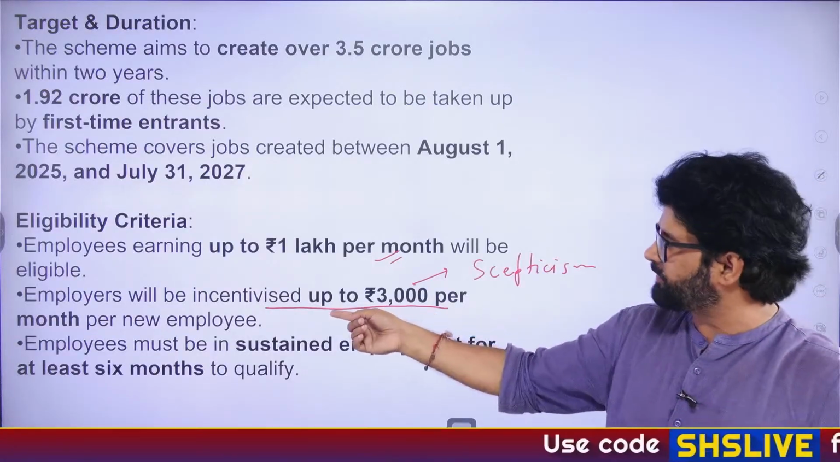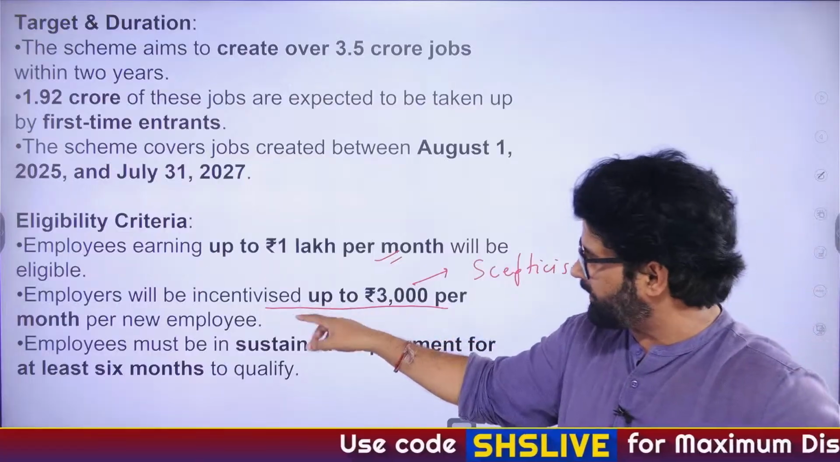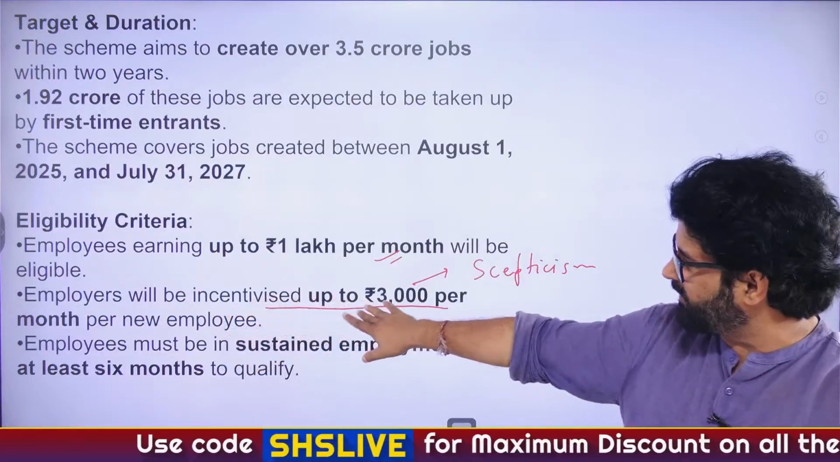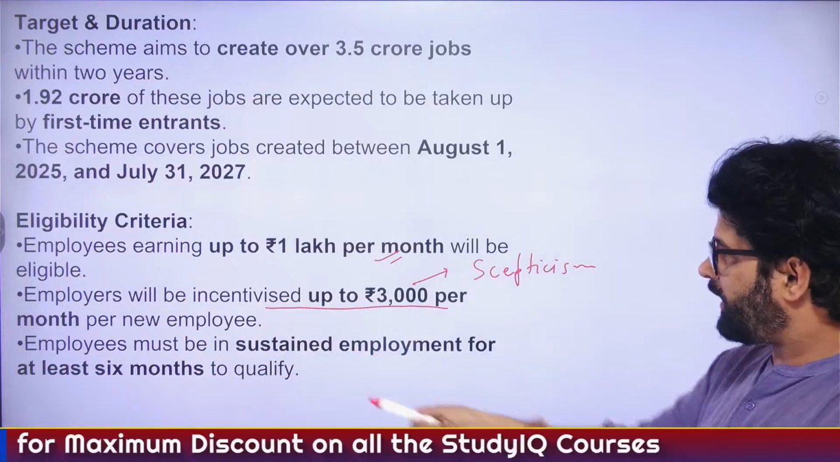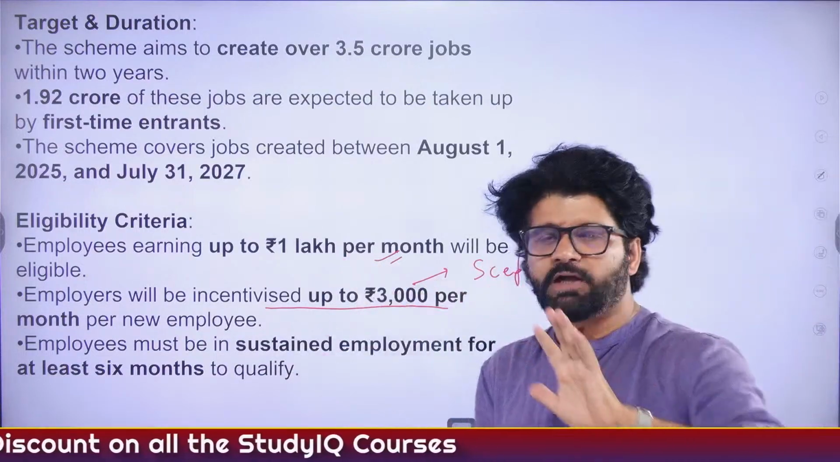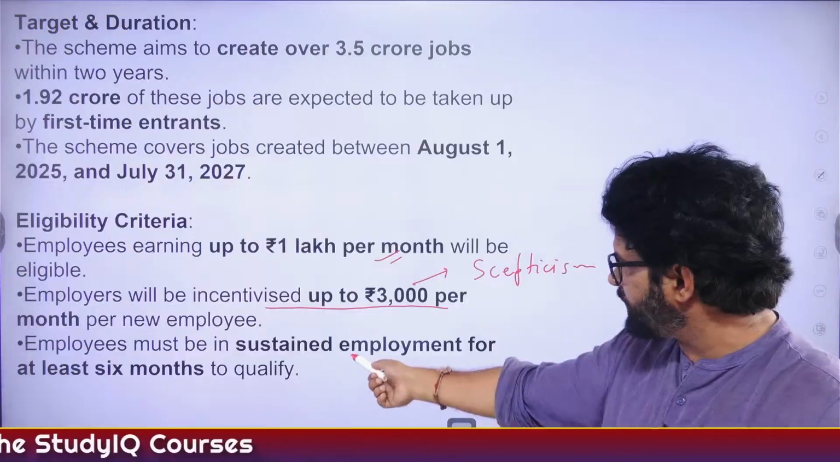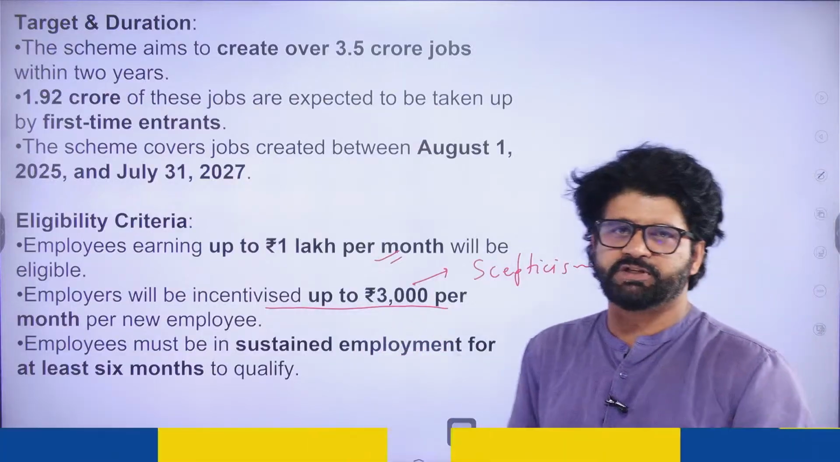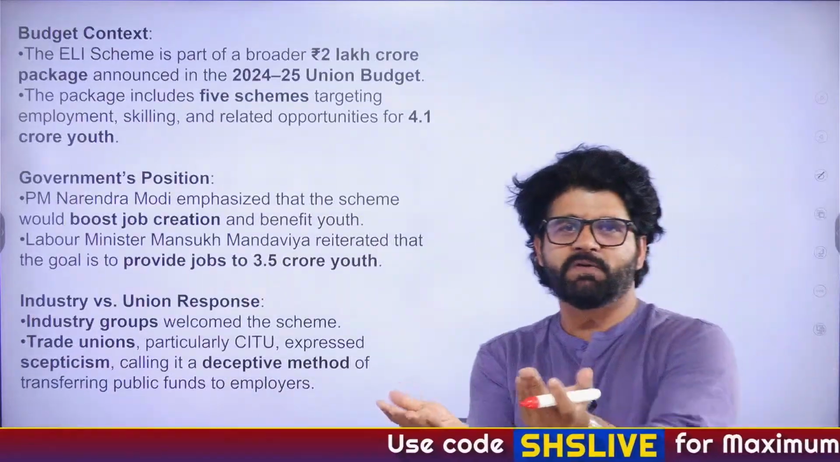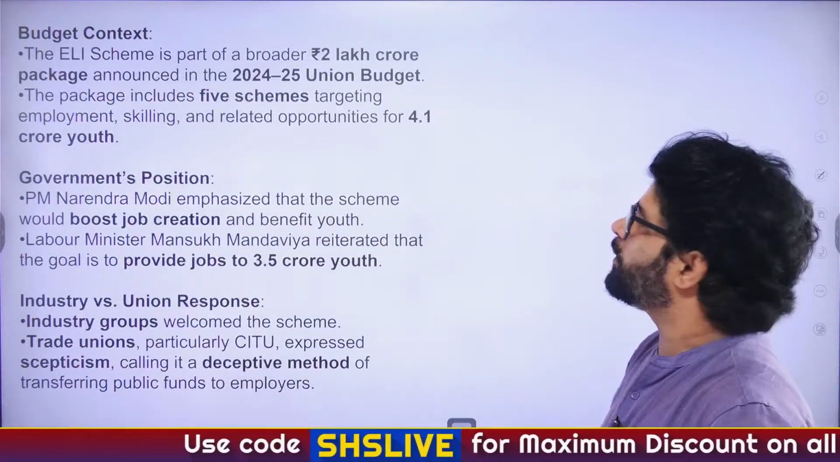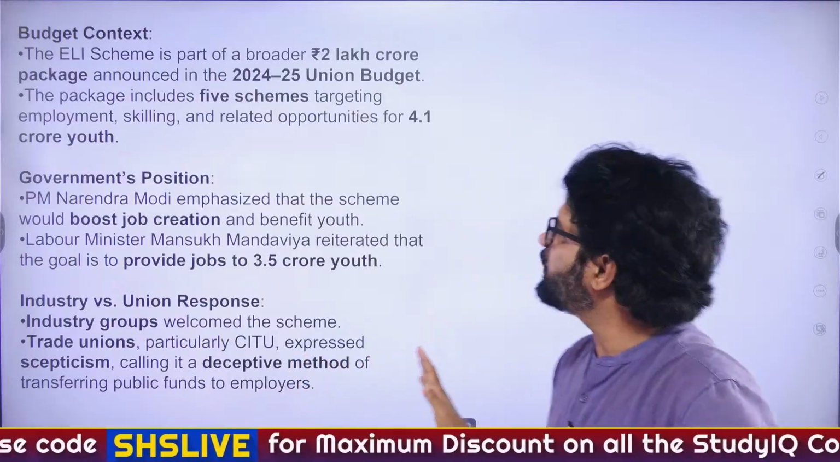This is the point of skepticism. Trade unions are skeptic regarding where government is giving this money. Who are these employers? So they are having a close look at this. Employees, the people who will be earning 15,000, which we have discussed in the previous slide, must be in sustained employment for at least 6 months. It's not like you work for 1 month and then you left it and then you are like, government, give me 15,000. Please, pretty please. No, government will be like no. We will not give you.